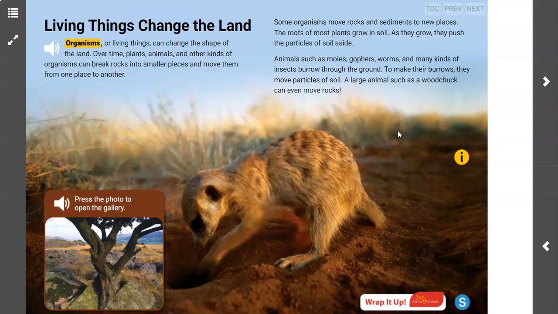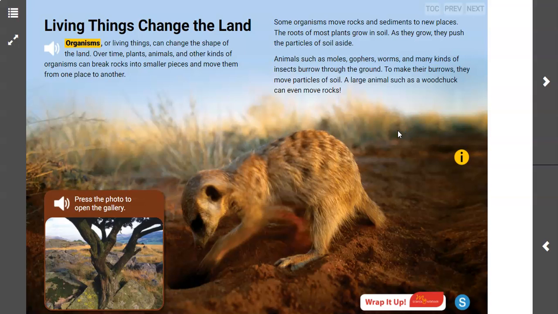First, as they grow into soil, as the roots grow and they push the soil aside, that is changing the land. Also, if a plant were to start to grow in a rock, as the roots grew bigger, the rock could, over time, break into smaller pieces or break apart.